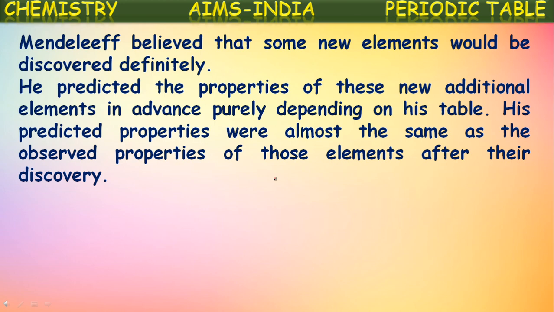What did he do? He expected that some new elements were still to be found. So for those new elements which are going to be discovered in the future, he left some blanks in his periodic table. Not only leaving the blanks in his table, he predicted the properties of those elements also based upon his periodic table. Interestingly, those new elements which were discovered after him have almost similar properties to what he predicted.